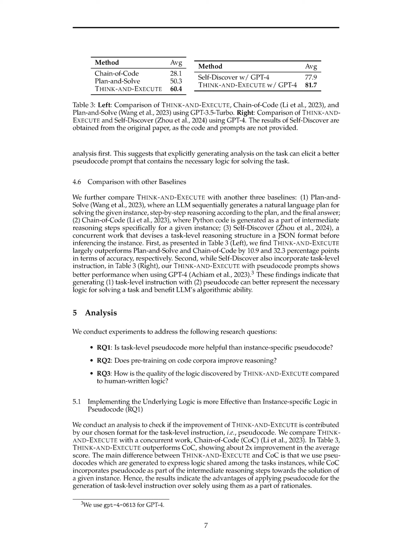Section Summary. In this section, we find that utilizing task-level pseudocode prompts benefits a wider range of algorithmic reasoning tasks compared to instance-specific Python code. Think and Execute outperforms other methods in all tasks, suggesting that applying a task-level strategy with pseudocode can enhance language models' reasoning abilities. Additionally, we observe that pseudocode better describes the logic for solving tasks than natural language, and the components of the pseudocode prompt, such as comments and semantics, play a crucial role in guiding language models to apply discovered logic effectively.